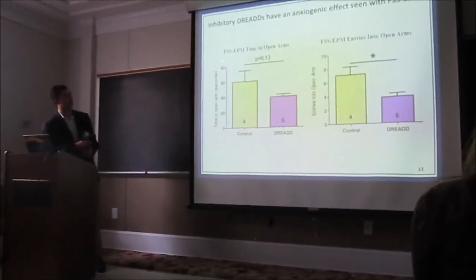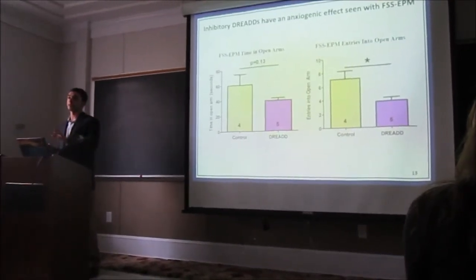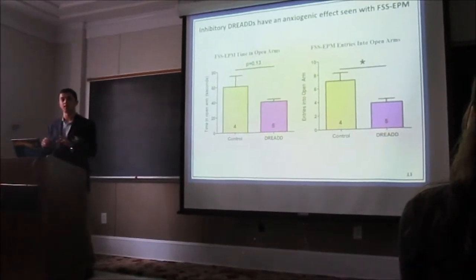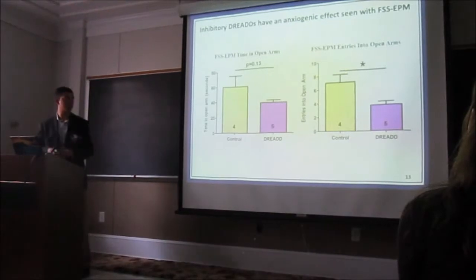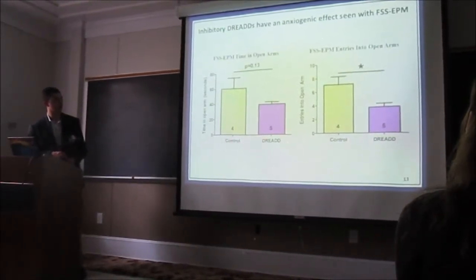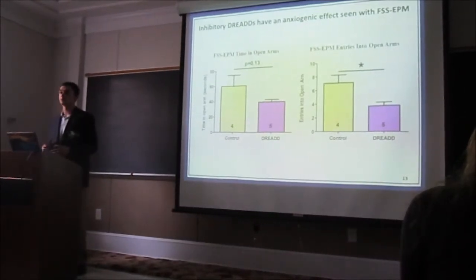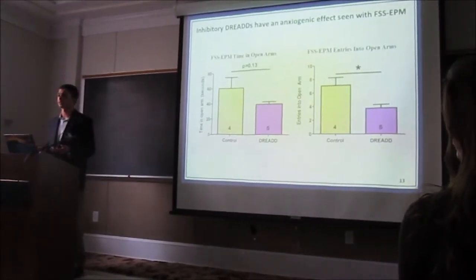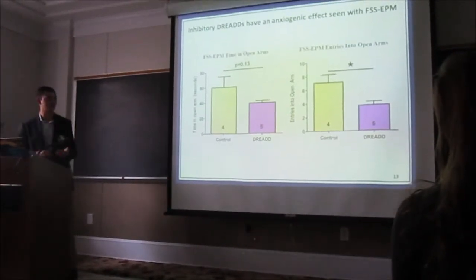And what we're looking at here is the time in the open arms for these mice that went through the same behavioral paradigm that I mentioned most recently, where we put them through the forced swim and then, this time after a 30-minute break, ran them through the elevated plus maze. So now when we look at the time spent in the open arms between our control group and our DREADD group, we don't see a significant difference. We do have a small sample size, and we're curious to see if we can see a significant effect with a larger sample size, but we can't make any conclusions off of this figure here.